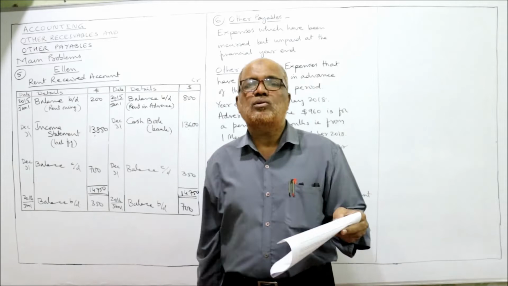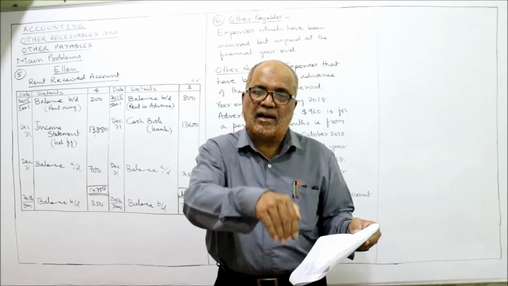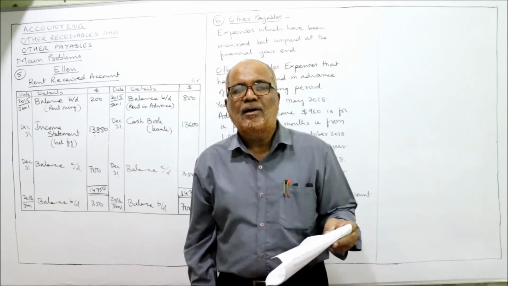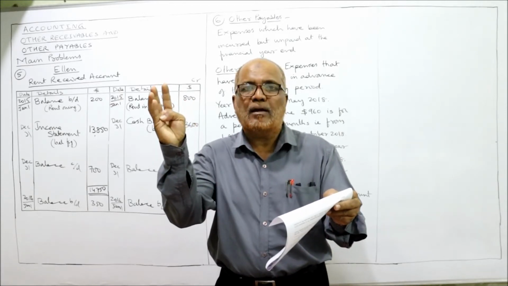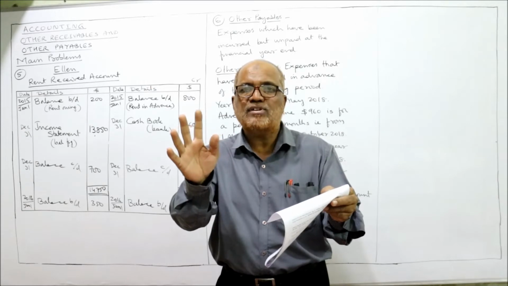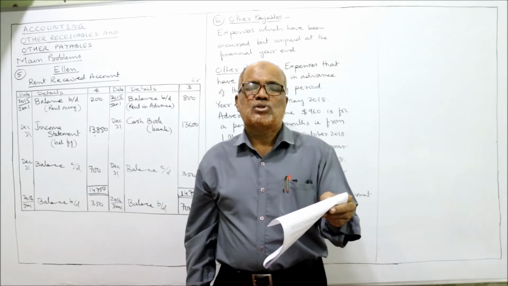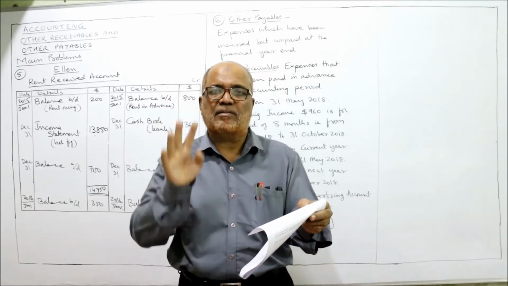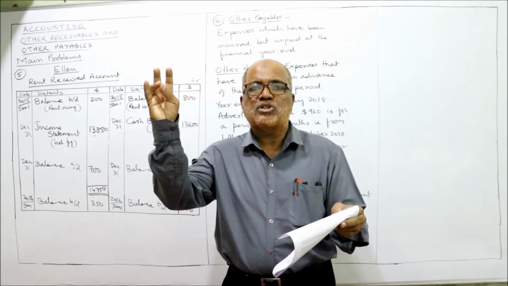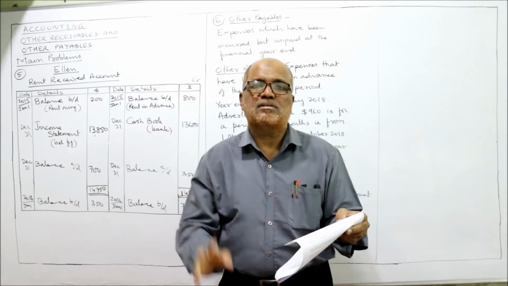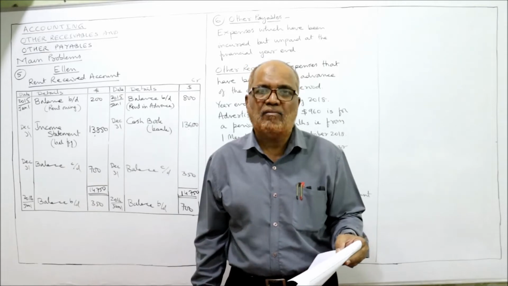From 1st March to 31st October. When he is closing the accounts, 31st May, we have to find out how many months are falling in the current year and how many months are falling in the next year. From 1st March, it is applicable. So March, April, May, 3 months are in the current year. Remaining after May: June, July, August, September, October, 5 months are falling in the next year. That is prepaid, paid in advance.